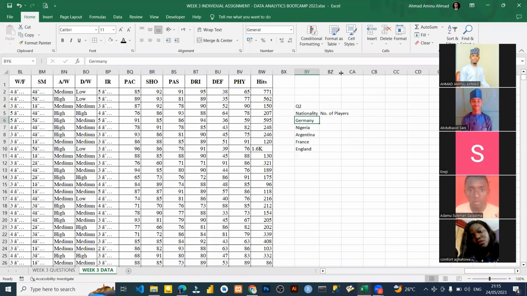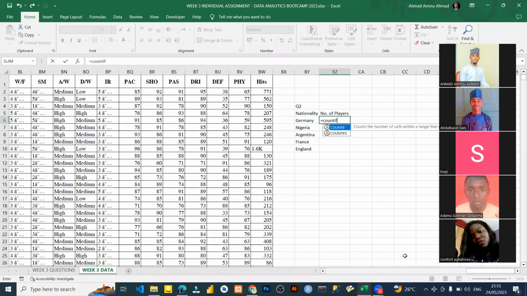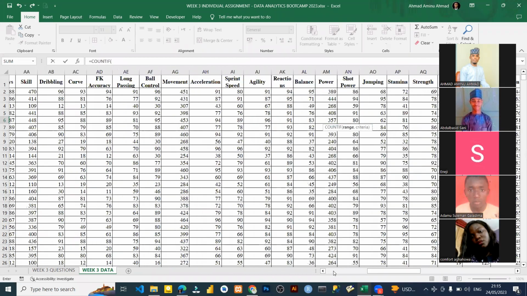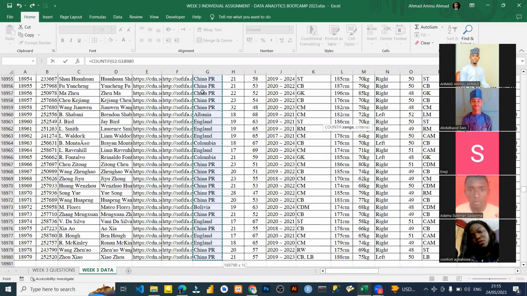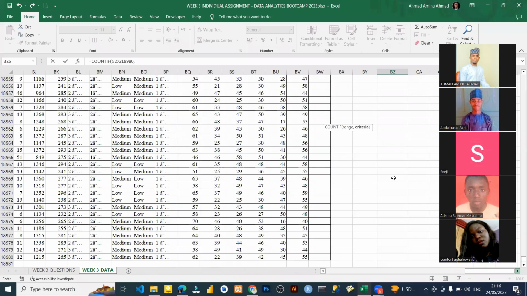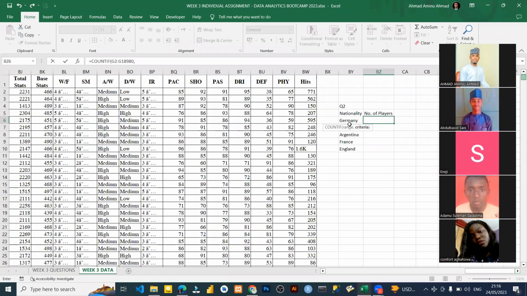So we have this, we have that. I'm just going to get the number of players. So I'm just going to say equals COUNTIF, open bracket. Let's come to this nationality column. That's why I say you need to increase everything to see everything clearly. Just click here. When you click here, you highlight everything. That is when you click one, then you hold Control Shift. We already know that. Then I press comma, then I come back to where I wrote all the countries. All I need to do is click on Germany, close it, and press enter.